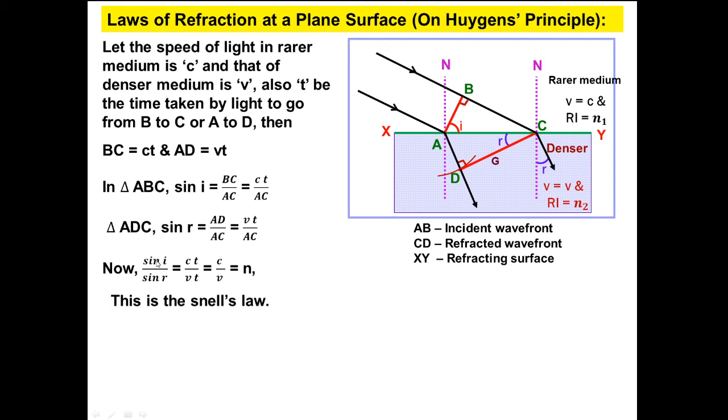Now if we find sin i by sin r, it will be ct by vt, and this will be c by v. We know that the ratio of the speed of light in air to that in the medium is the refractive index, and this is Snell's law. And again we can say the incident wave front, refracted wave front and normal all lie in the same plane. It is the law of refraction.